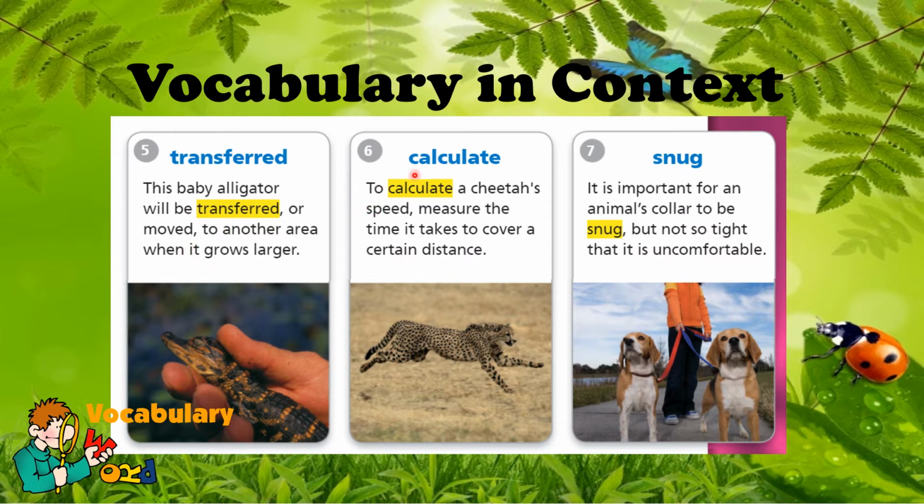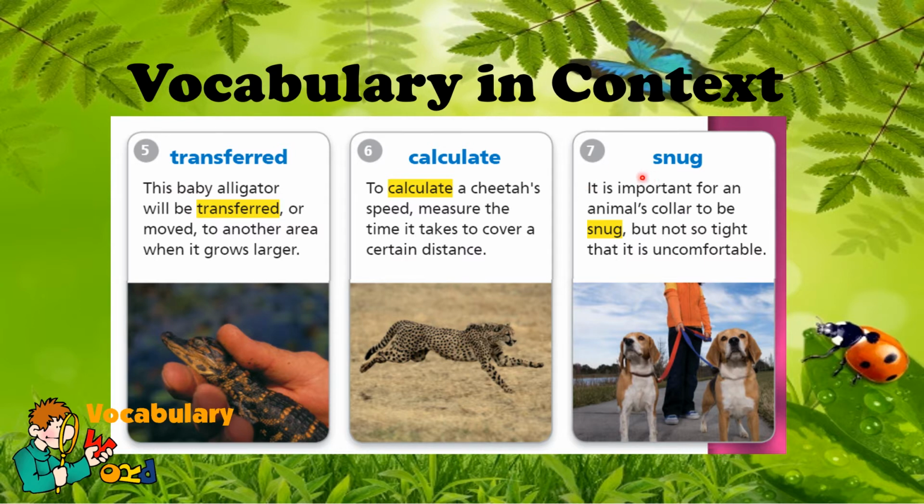Number 6 is calculate. To calculate a cheetah's speed, measure the time it takes to cover a certain distance. So cheetah is one of the fastest, if not the fastest animal on Earth. So the meaning of calculate, which I know you're familiar with because it's a mathematical term, is to figure or to compute. So in this case, you're going to compute for speed by measuring distance over time.